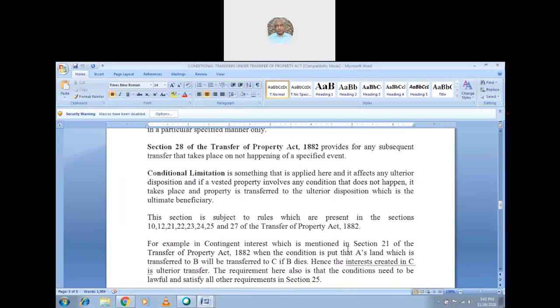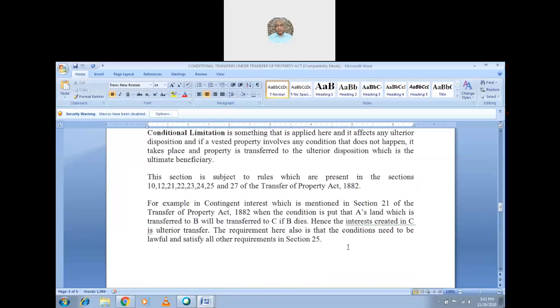It is something that is applied here, and it affects any ulterior disposition. If a vested property involves any condition that does not happen, then the property is transferred to the ulterior disposition, which is the ultimate beneficiary. So if a condition does not happen, naturally the ultimate beneficiary will get the property.